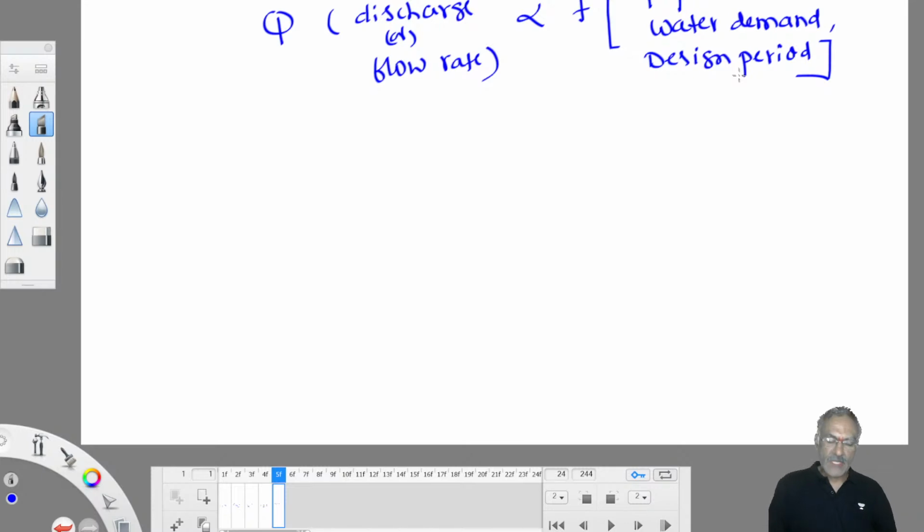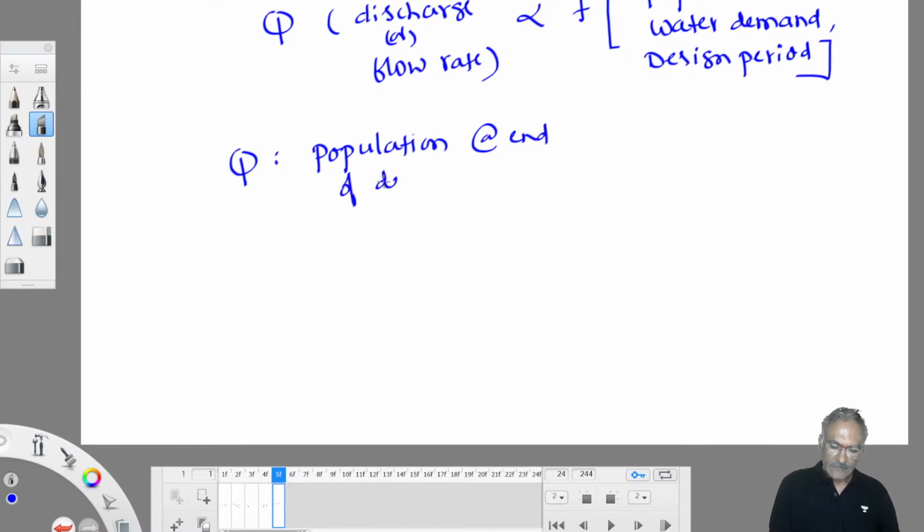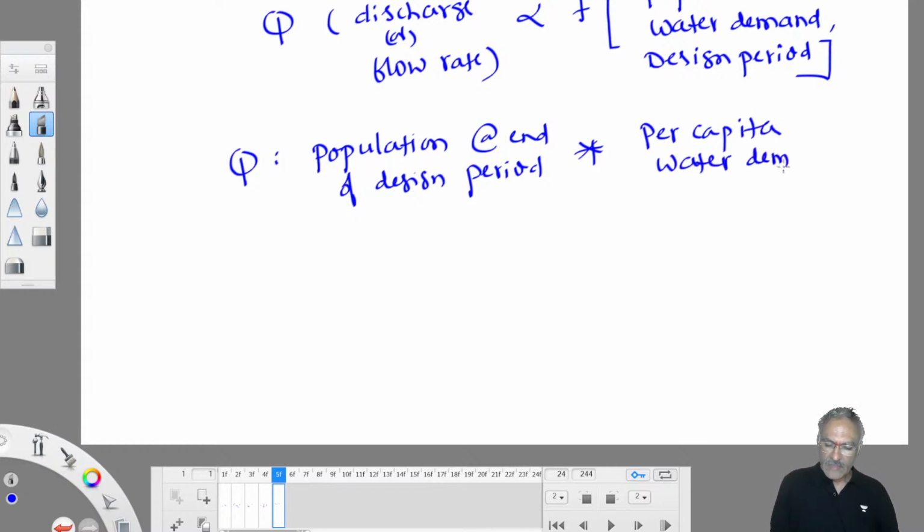Okay, so if you see this Q, how we work out? Population at the end of design period into per capita water demand, if you multiply, then you will get what? Q value. See now, when you have to work out population at the end of design period, what is that design period? Future period. We always design system for future, not for present.